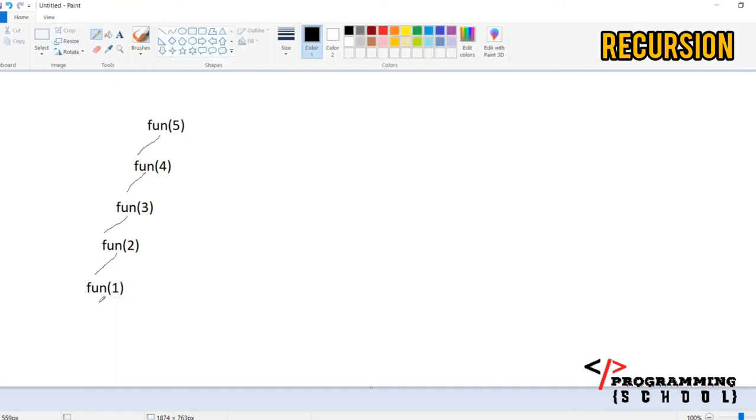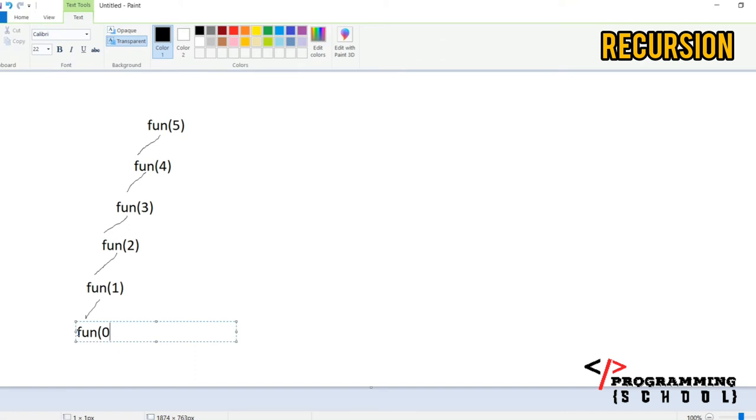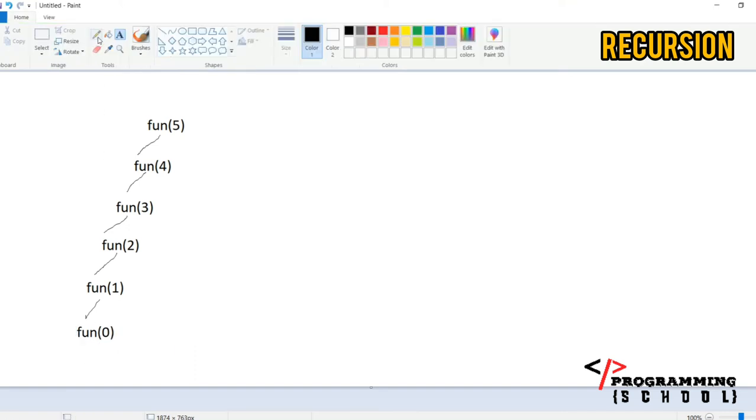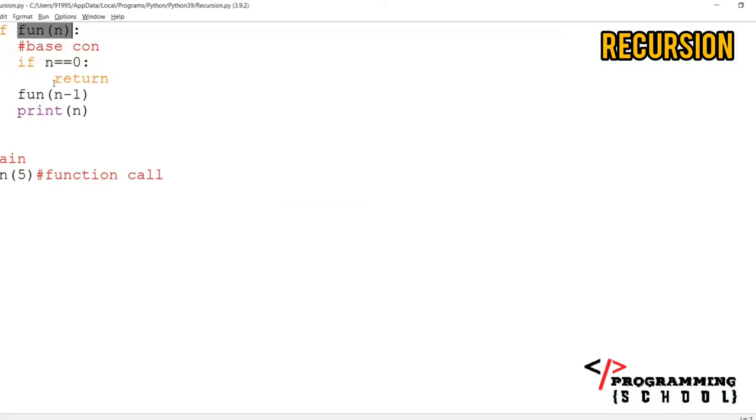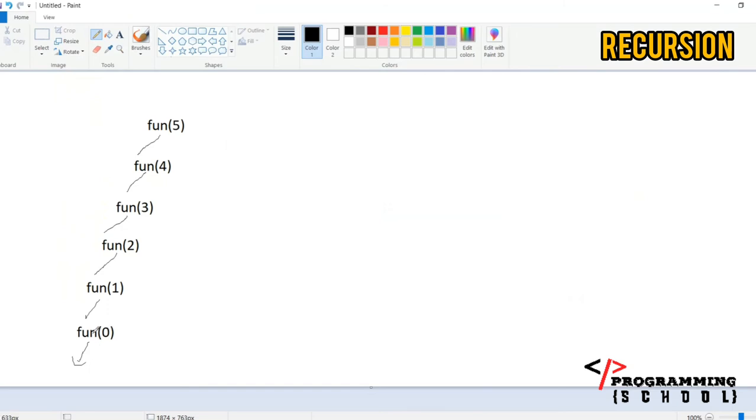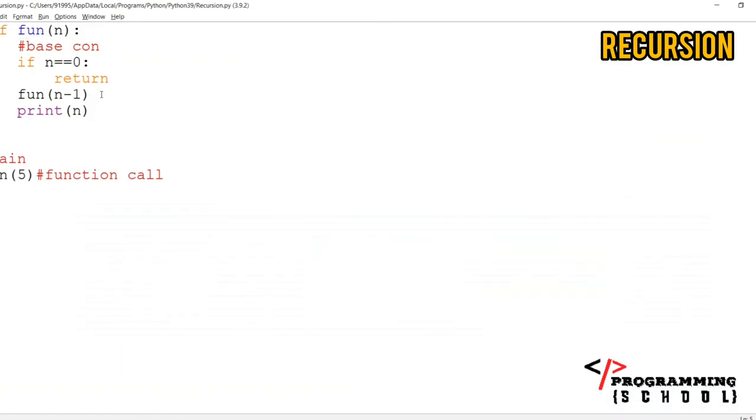Now again it is calling like this, and is it 0 here? Is it 0? Yes, now it is 0. Now it is checking whether it is 0 or not. Yes, it is 0. For the function, if it is 0, then I have to return back to 1 here, return back to 0. Now it is returning here, fun of 1. Now fun of 0 is completed, right? Fun of 0 is completed.